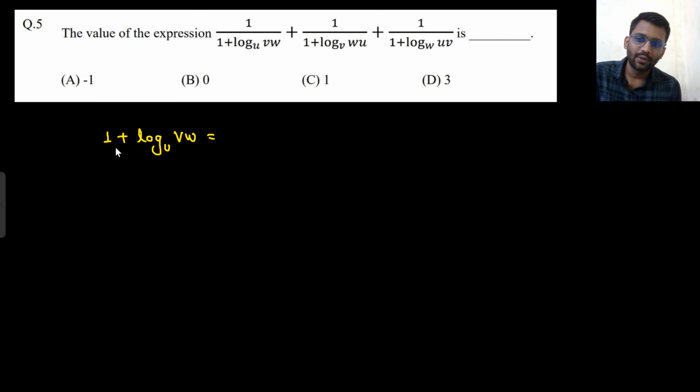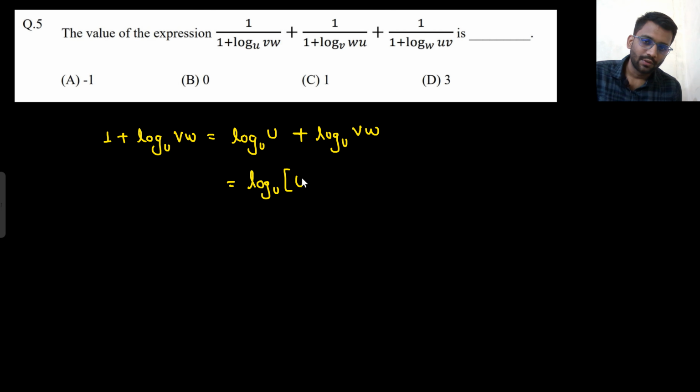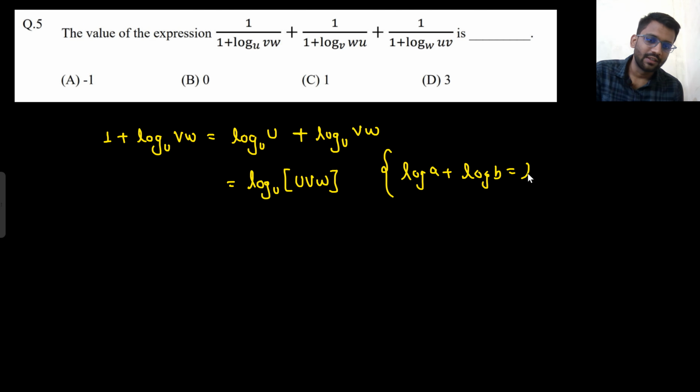So now what you can do is replace the 1 with log base u of u. The value in the bracket would be log base u of u plus log base u of vw. Now log a plus log b is log a into b. Log a plus log b is equal to log of a into b.